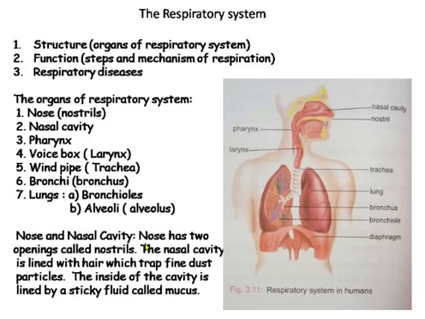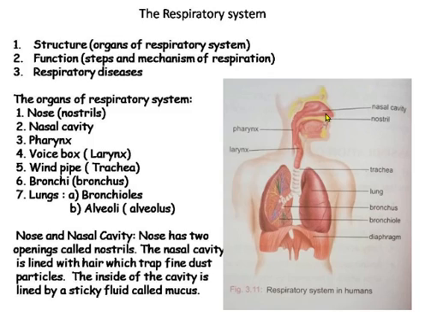Nose and nasal cavity. The nose has two openings called nostrils. The nasal cavity is lined with hair which traps fine dust particles. The inside of the cavity is lined by a sticky fluid called mucus. Dust and germs stick to the mucus and are prevented from entering the lungs.